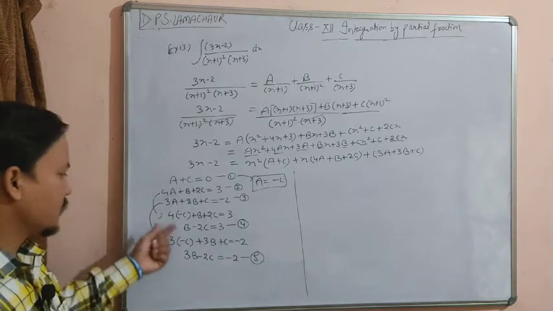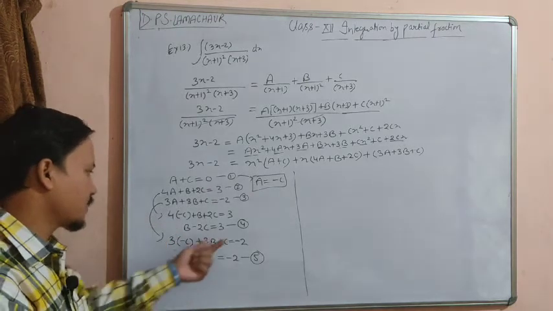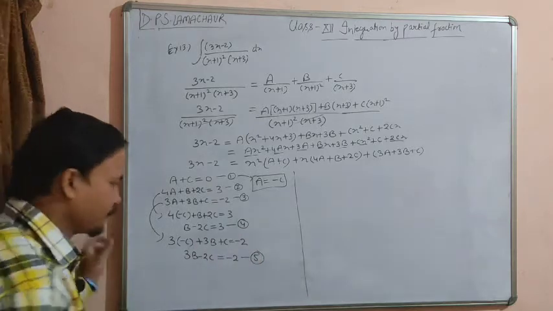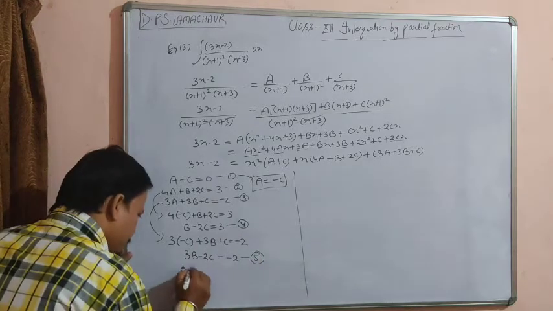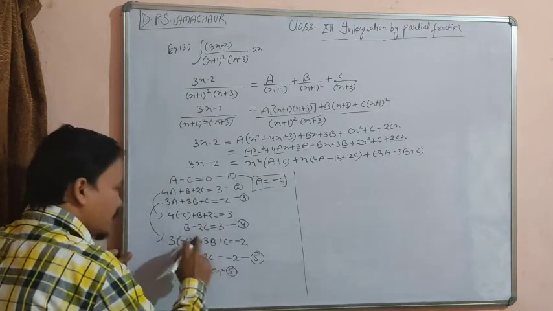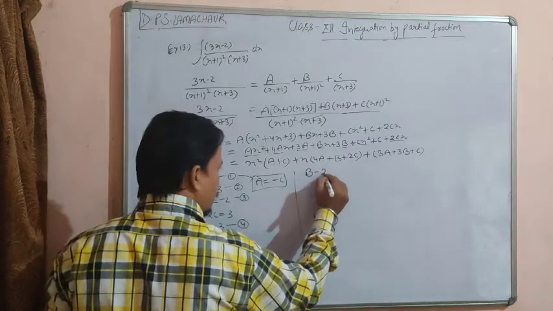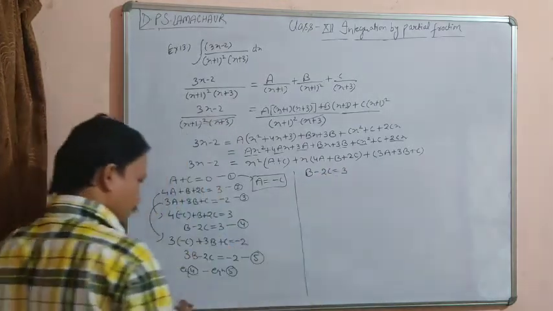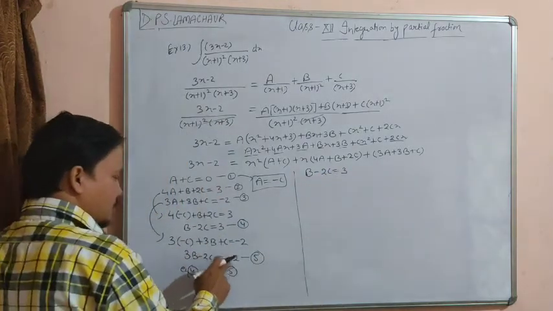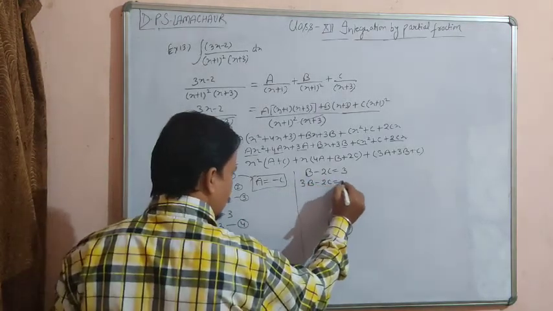Now compare both the equations. What do we have to do to find the values? We can subtract equation number 5 from 4. So equation 4 minus equation 5. So what we get: b minus 2c is equal to 3, and 3b minus 2c is equal to minus 2.